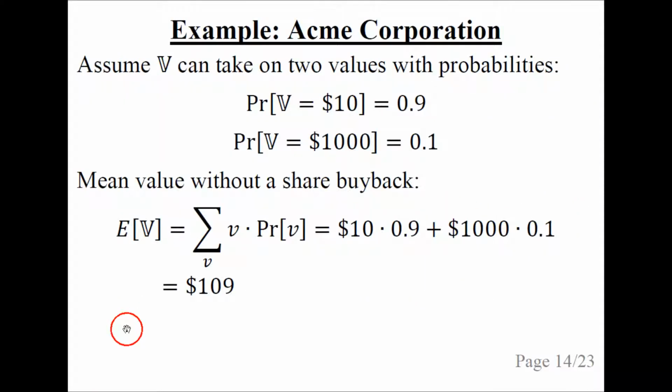Let us consider an example of Acme Corporation. Assume the value without a share buyback can take on two different values. It can be $10 with probability 0.9, or 90%, or it can be $1,000 with probability 0.1, that is 10%. So the mean value without a share buyback just uses the formula for calculating the mean, and it is $10 multiplied by the probability of $10, plus $1,000 multiplied by the probability of $1,000, which is 0.1, and we get that the mean value without a share buyback is $109.